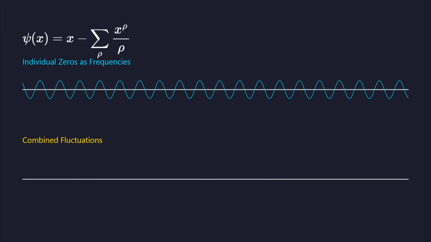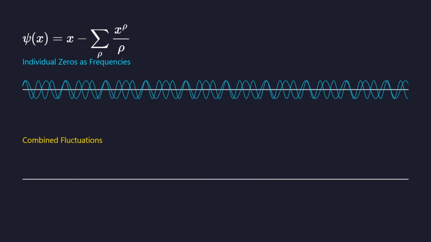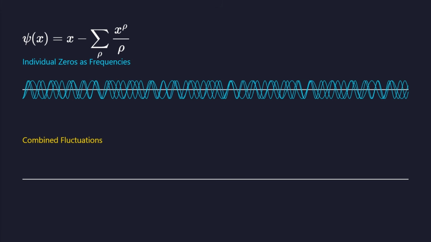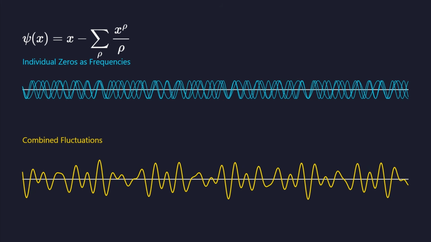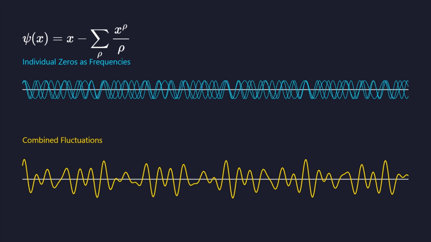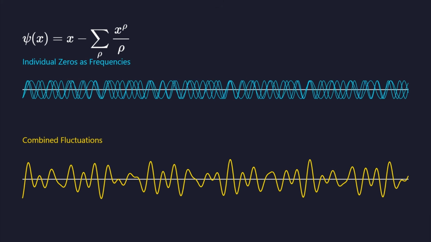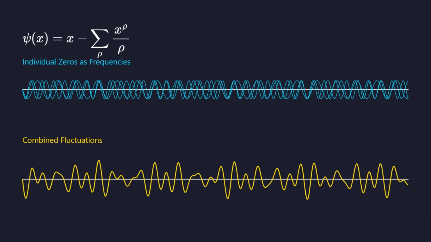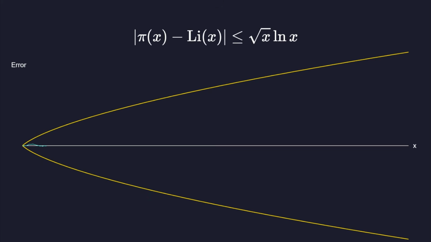Riemann derived an explicit formula expressing the prime counting function as a sum over the zeros of the zeta function. Each zero acts as a frequency in a giant Fourier series. These frequencies determine the fluctuations of primes around their average density.